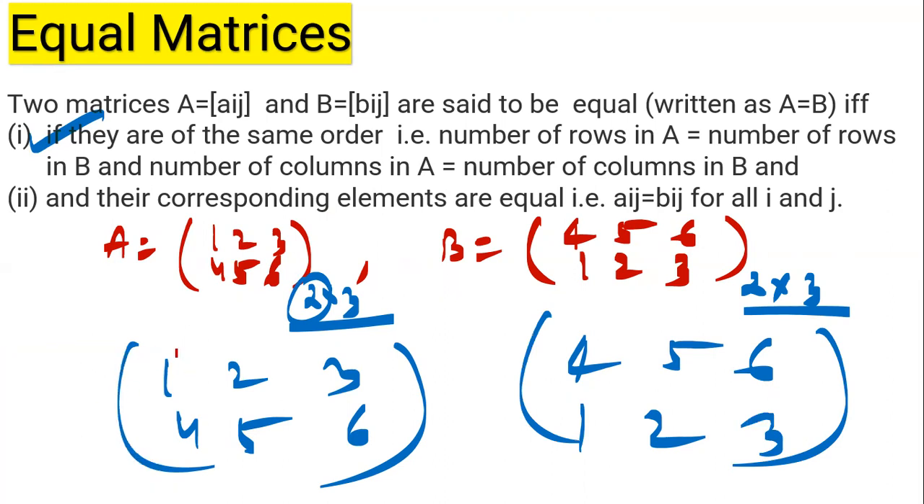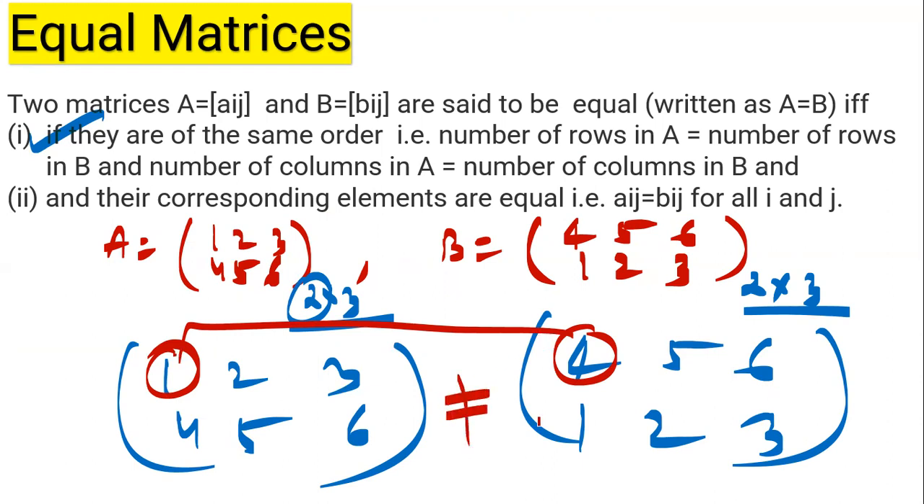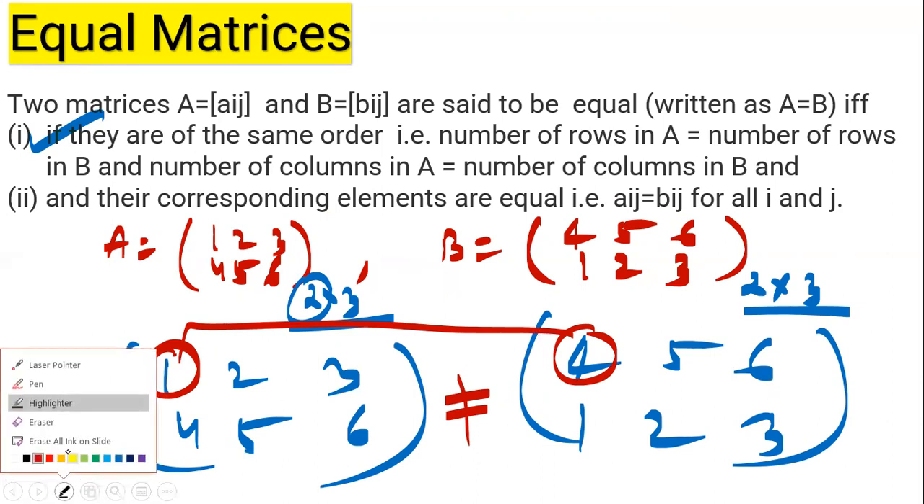Let's check the corresponding elements. A11 and B11. Both are not equal. Their corresponding elements are not equal. So these two matrices are not equal. A is not equal to B. Let's take one more example.